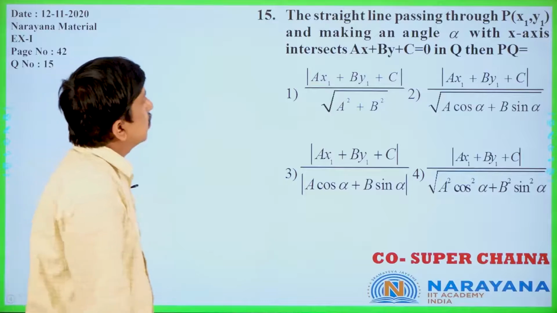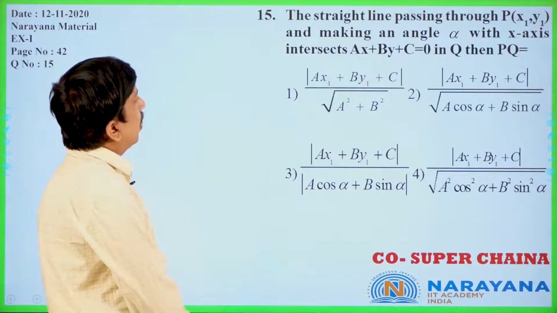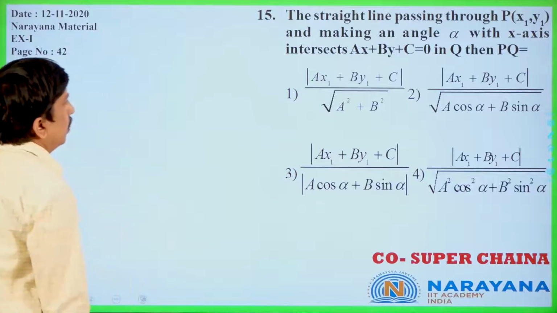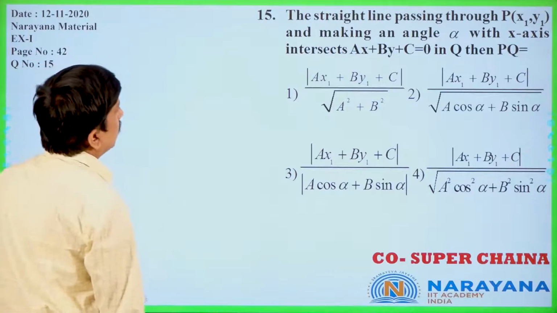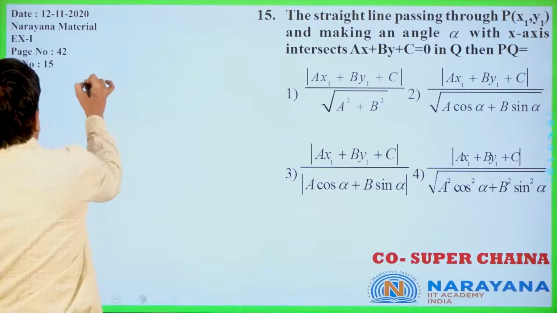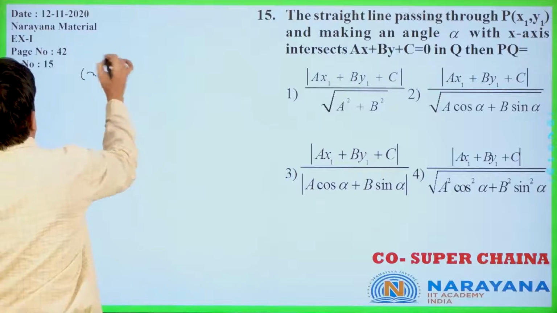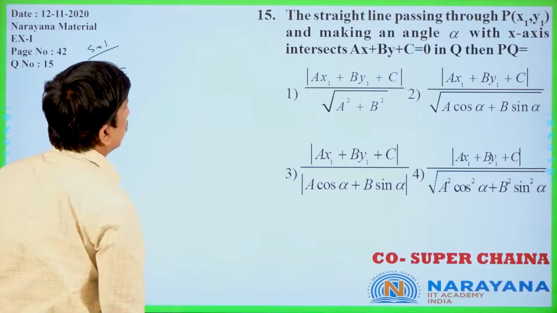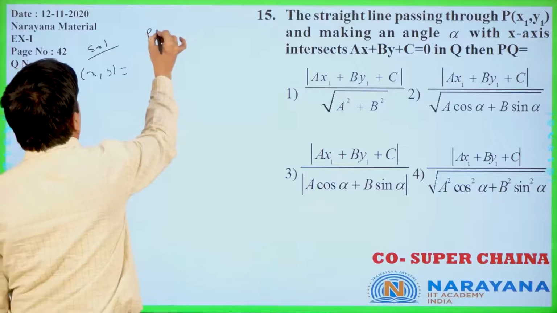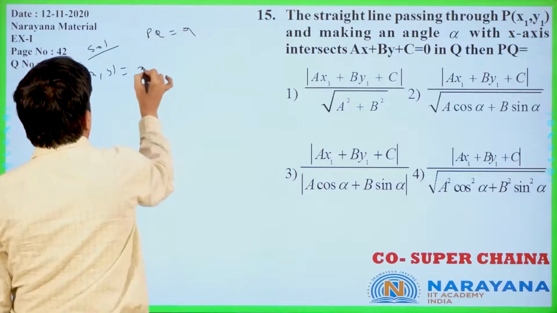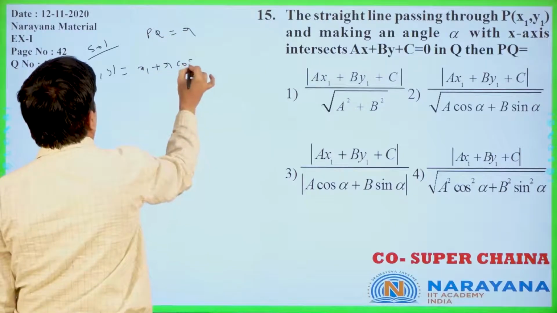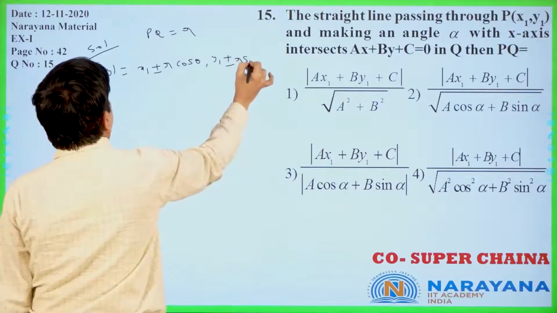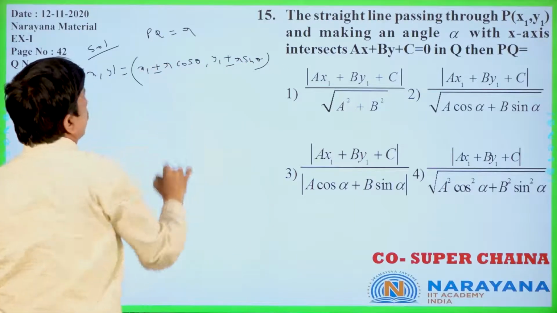The straight line passing through P of x1, y1 and making an angle alpha with x-axis intersects ax plus by plus c equal to 0 in Q. Then what is PQ? They are asking. Now, the formula for x comma y is what is that? Do you know? x1 plus r cos theta. PQ equal to r we are writing. PQ equal to r, x1 plus r cos theta plus or minus, y1 plus or minus r sin theta. Is it clear or not?